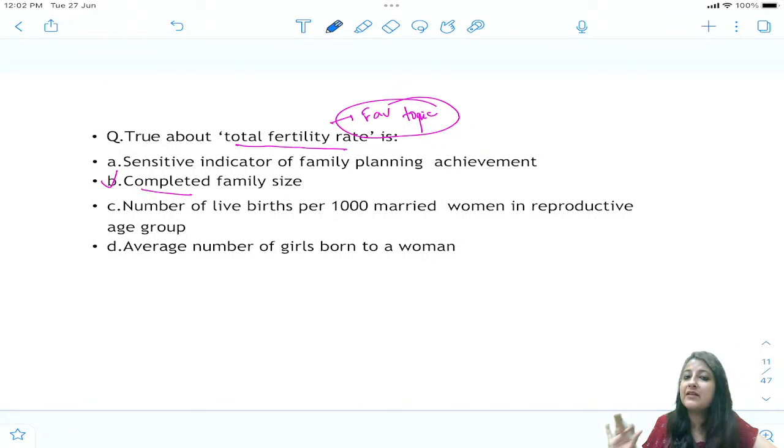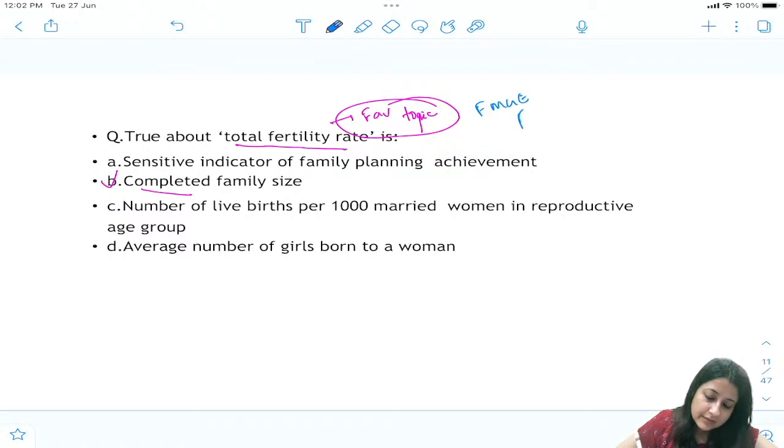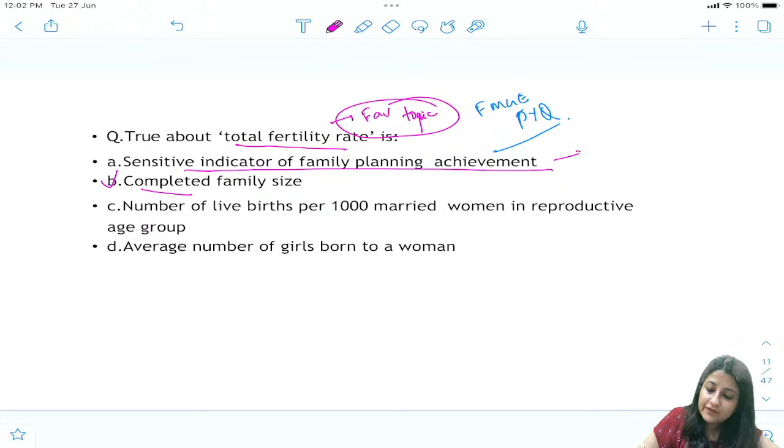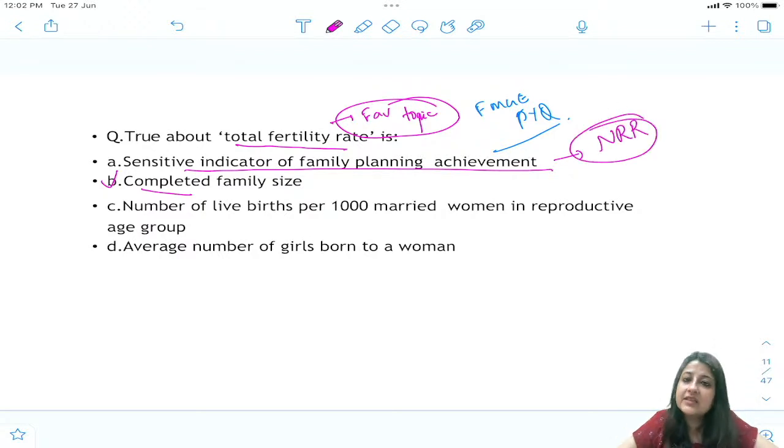Chalo, okay, now come back to MCQs. So the first one was total fertility rate. Okay, all these are FMG PYQ. Okay, so the first one, look over here. Now please remember, sensitive indicator of family planning achievement is NRR. Okay, that is one of the sensitive indicators. Number of live births per 1,000 married women in reproductive age group क्या हो जाएगा?